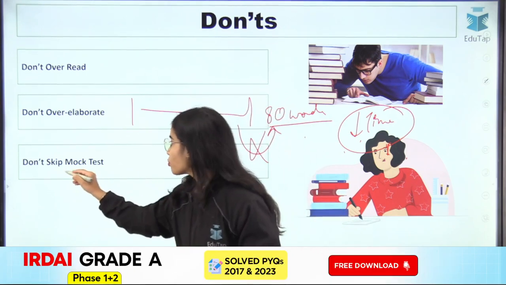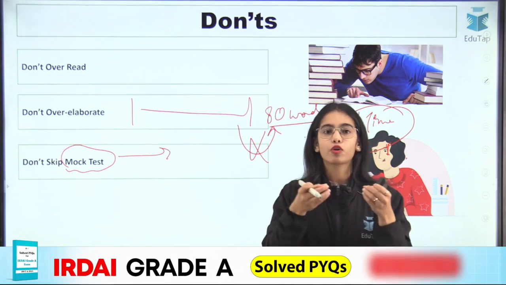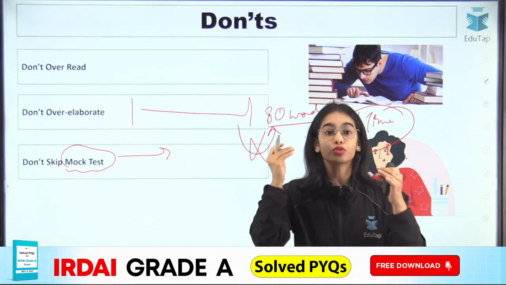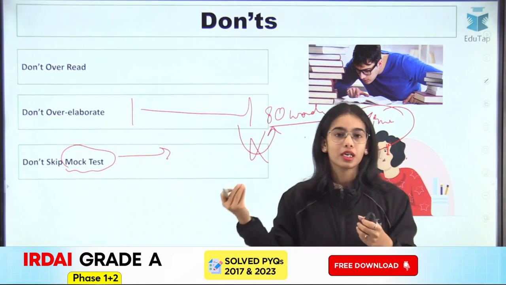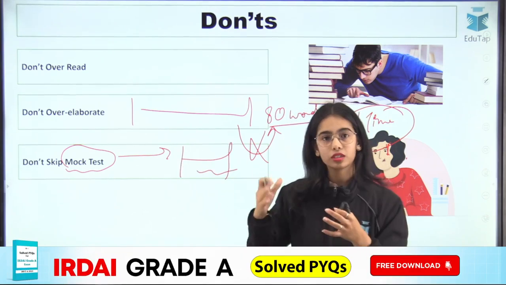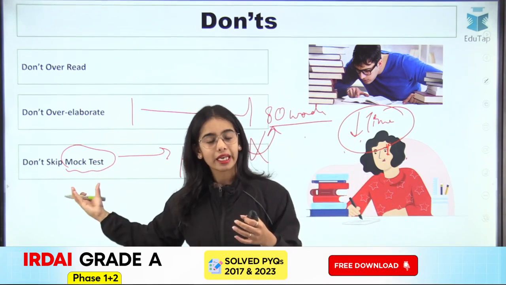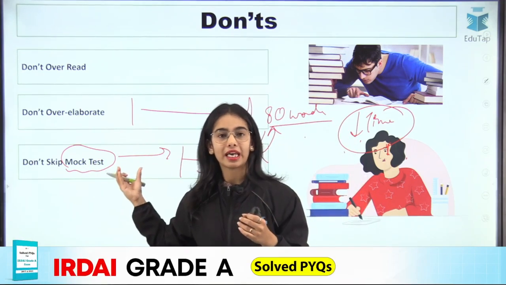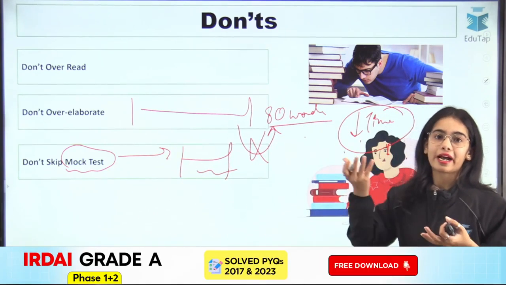So do the mock tests, so that your brain is getting trained to sit for long hours, to write for long hours, to think for long hours, and to provide you the information for long hours. Okay, and you will have to continuously do the writing. So with the mock test, you will get the exam-like understanding, you will get the exam-like scenario. So your brain will become habituated to writing and thinking and sitting.